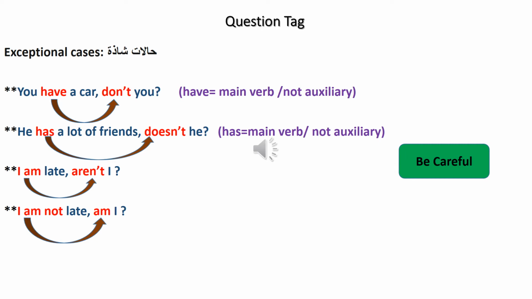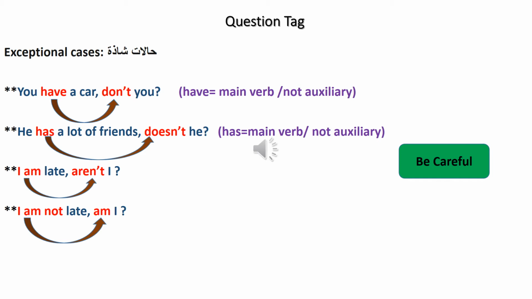You have a car, ممكن انتوا تخربطوا وتحطوا haven't you, but you have to pay attention and be careful. You have a car, have here is a main verb not auxiliary. It is not in present perfect. We don't have verb 3 here. It is the main verb here in this sentence. You have a car, don't you?